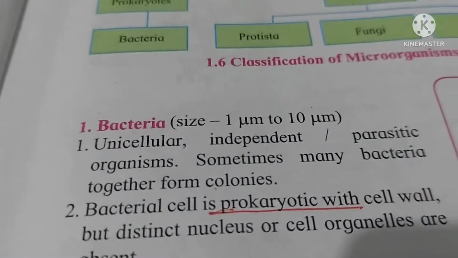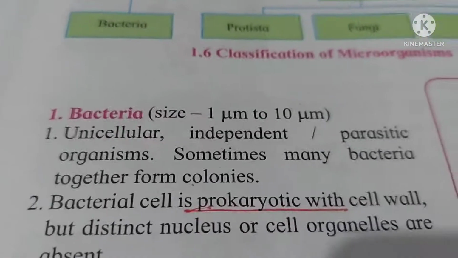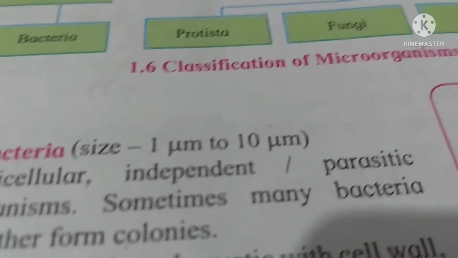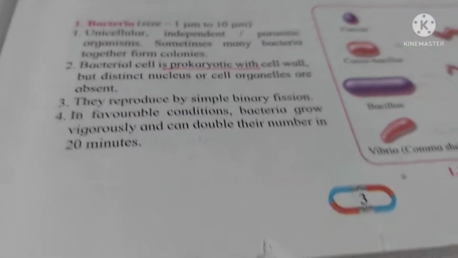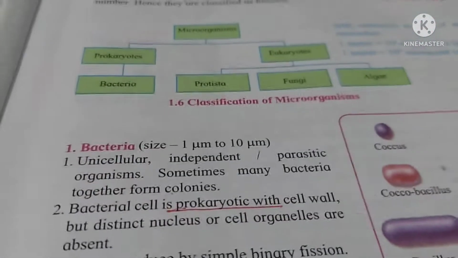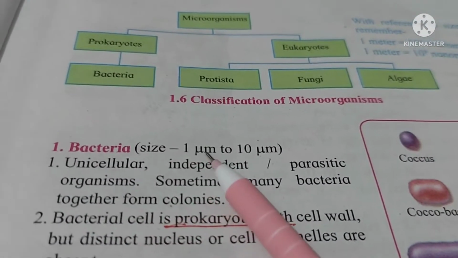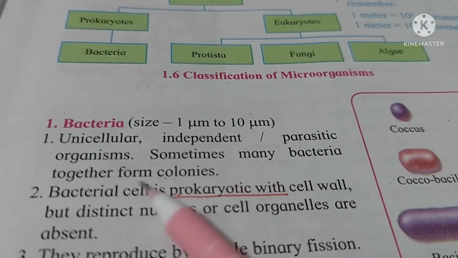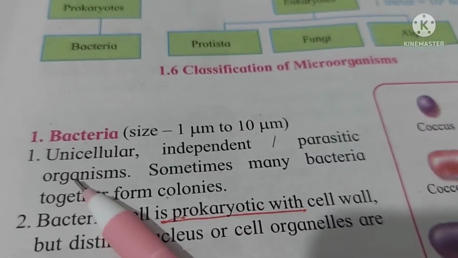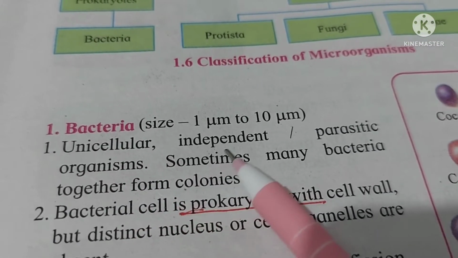Now we are going to go ahead with the characteristics of bacteria. It is textbook page 3. The size of bacteria is 1 micrometer to 10 micrometers. They are unicellular, meaning single celled.